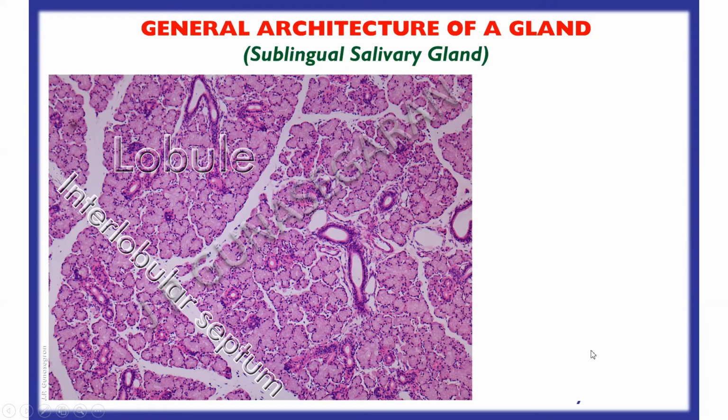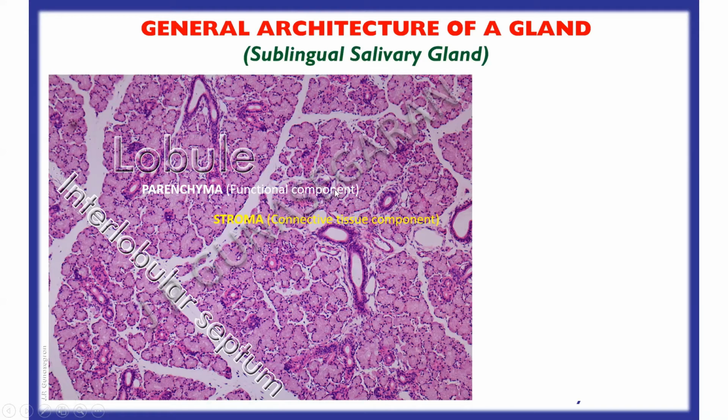Before we go into the structure of the mucous, serous and mixed glands, let us see the general architecture of a gland. The gland is a solid organ. In general, any solid organ is composed of parenchyma and stroma. So also the gland.